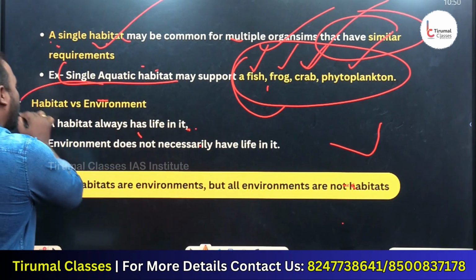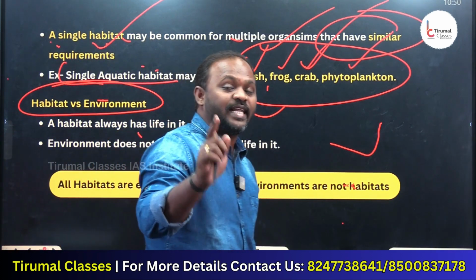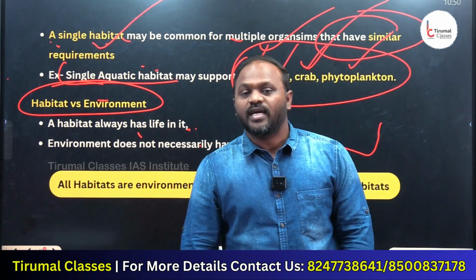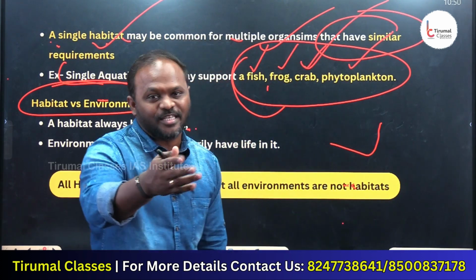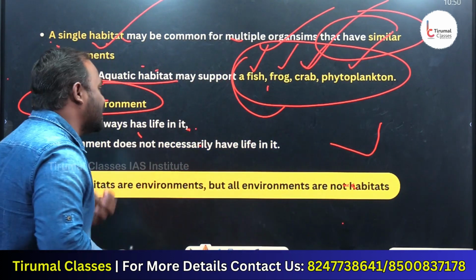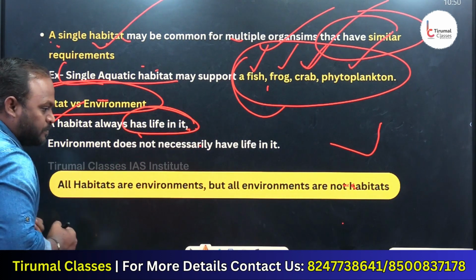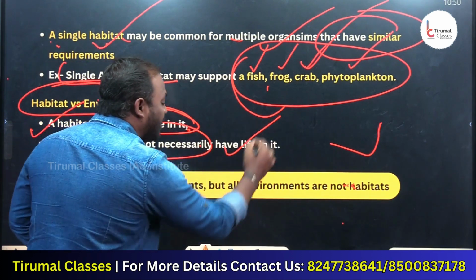Next, what is habitat versus environment? In the last lecture, we saw environment. Environment is the one which has both biotic and abiotic components, and the interaction among them with each other is known as environment. Then what is habitat? A habitat always has life in it. But when I say environment, it does not necessarily have life in it.